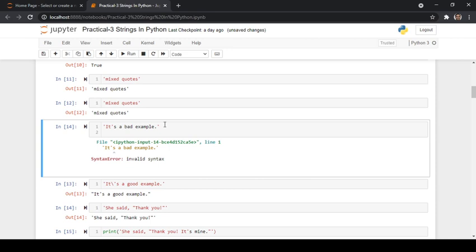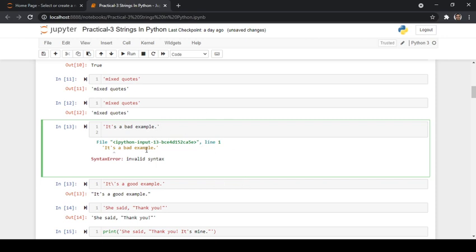It's a bad example, but in normal English we write it by giving an apostrophe to the s. But in Python, if you give an apostrophe to this s, it is going to take it as the end of a string and it is not going to consider the rest of the text. So whenever you execute this, you'll get an error stating invalid syntax, because you have specified a single quote here, a single quote here, and also a single quote at the end.